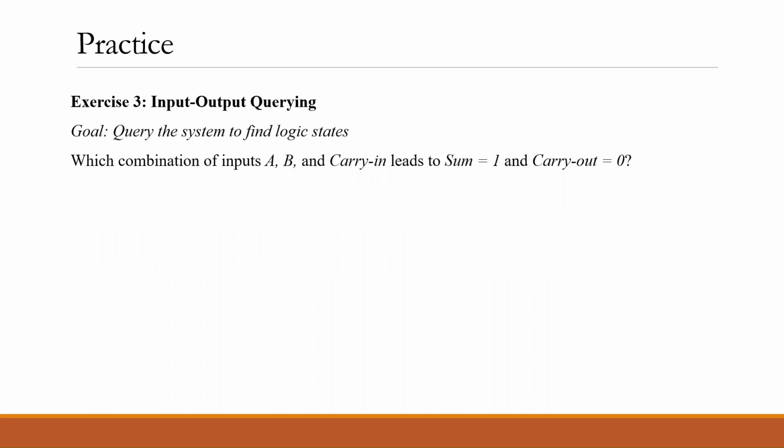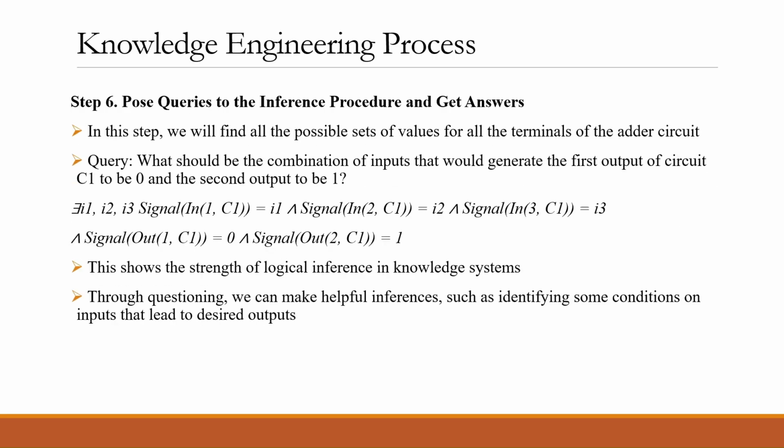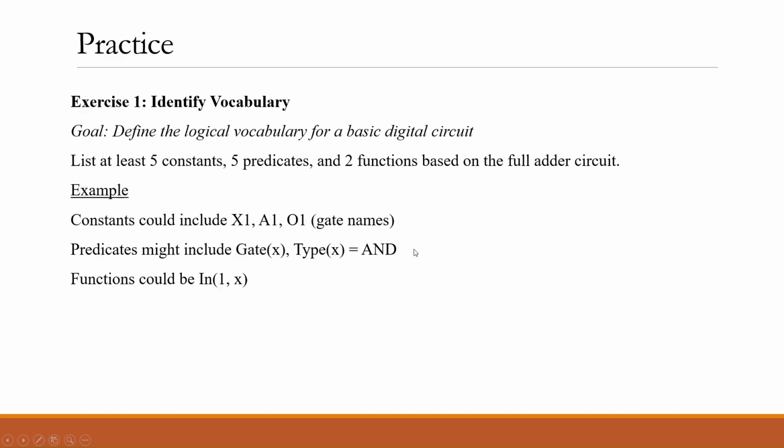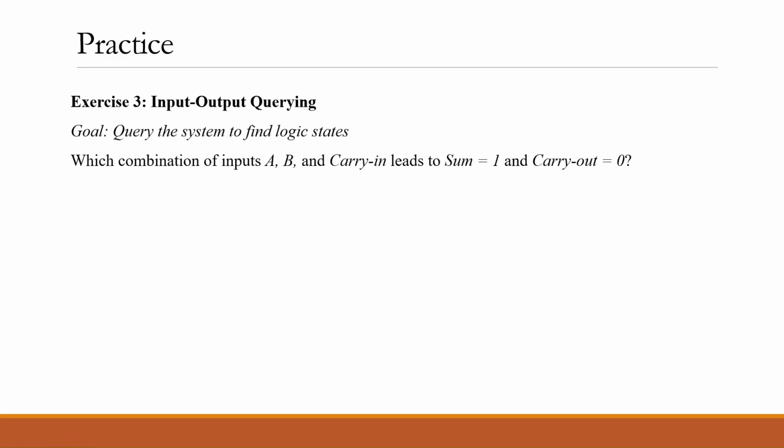The goal is to query the system to find logical states. The question is which combination of inputs A, B, and carry in leads to sum equals 1 and carry out equals 0. And again, you have here an example at step 6, where the example was for querying the system when the out signal for the first output is 0 and the out signal for the second output is 1. It's just a small difference.